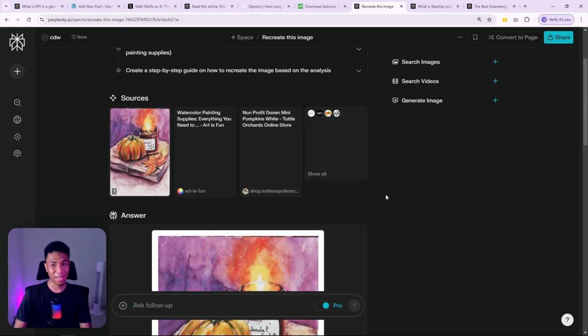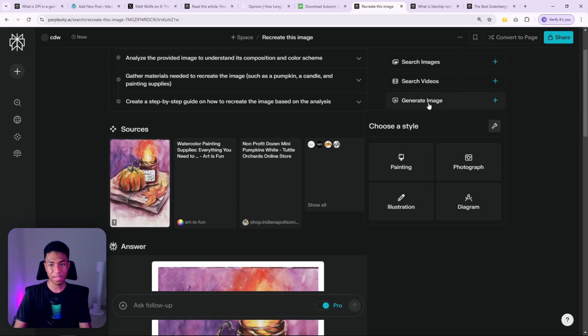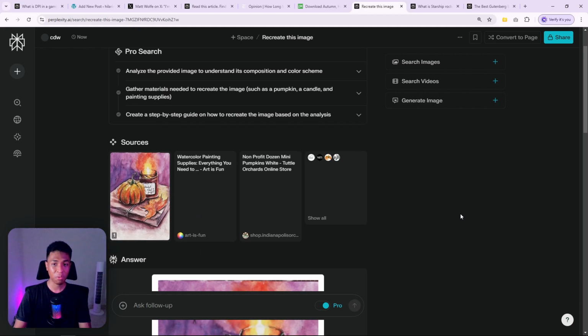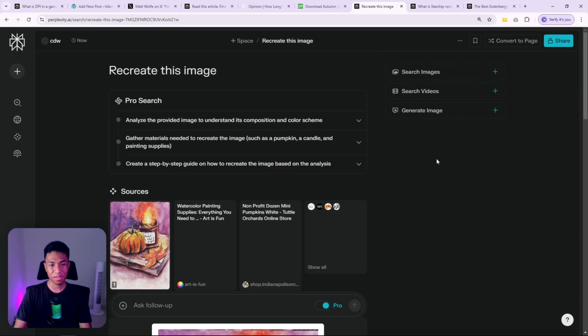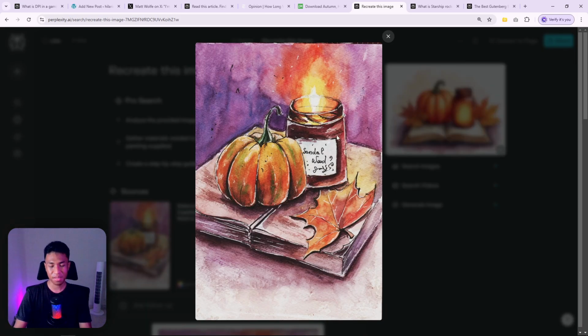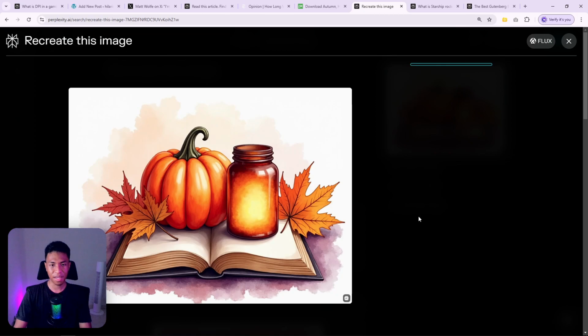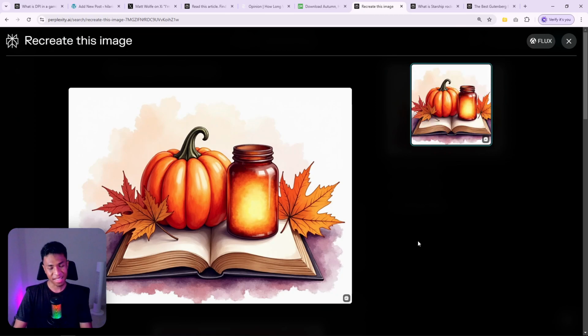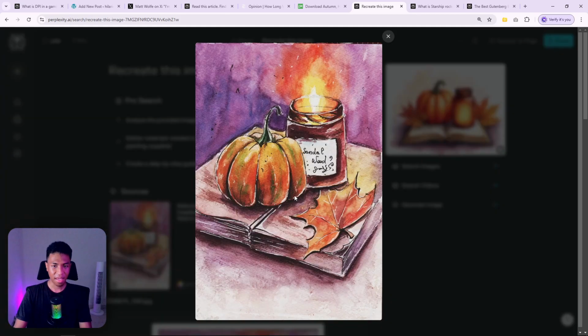If you want to create an image, you can click generate image and then you can select the style. I think this is an oil painting. I'm going to select painting and hopefully we will get a somewhat accurate result based on this image. So just to give you another preview, this is the original image and this is the image that Perplexity is giving us. I think the components are there. There is a pumpkin, there is a jar, there is a book, there is also this maple leaf, I believe. And yeah, it's very similar.